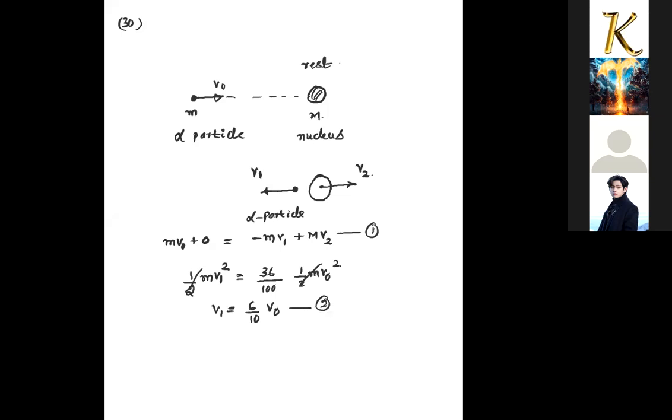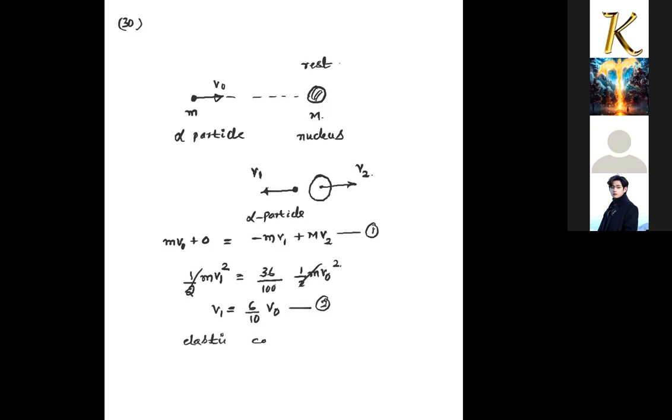And one more equation is also required because we have three unknowns in the problem. v0 velocity is also not given to us. So three unknowns are there: v0, v1 and v2. So we need another equation also, that is given as elastic collision.